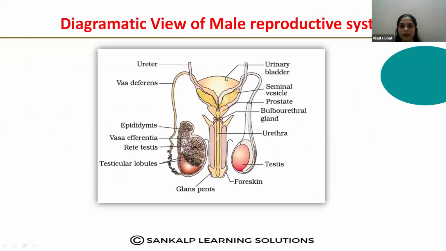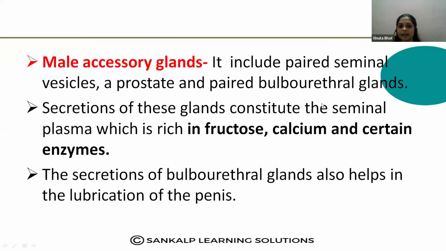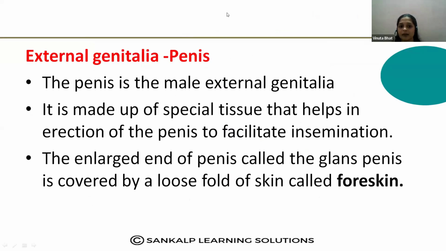Look here, it is clear in the diagram. Then the sperm is released into the urethra. That is a common passage for what? The urethra is the common passage for the sperm and the urine. And male external genitalia, what does it include? Male external genitalia, that is the penis.